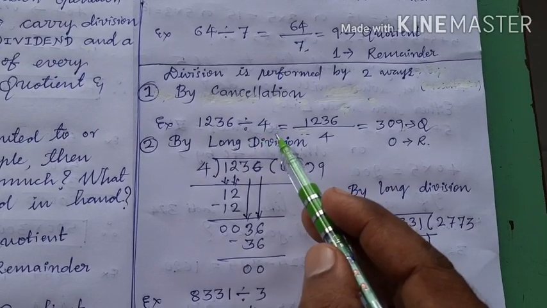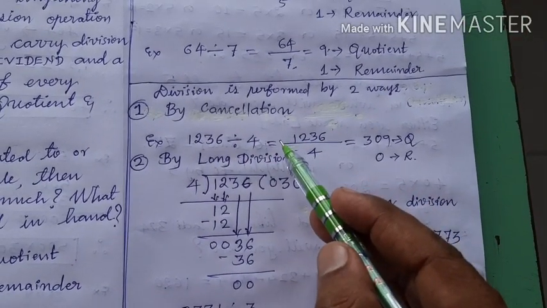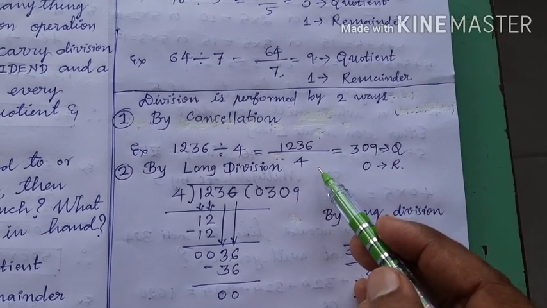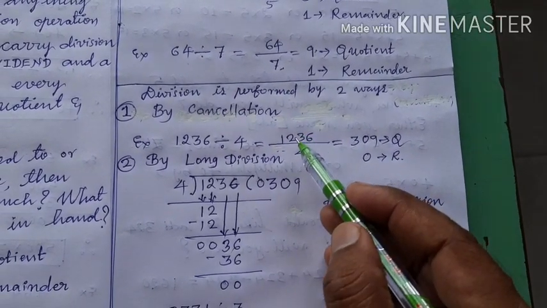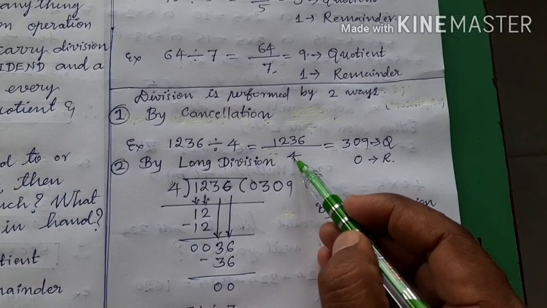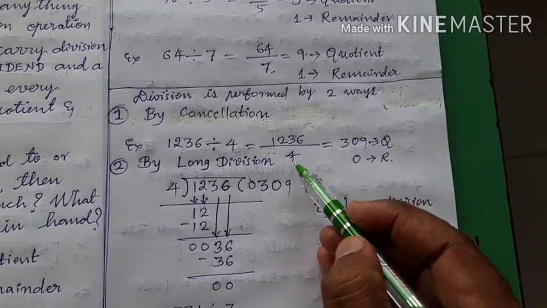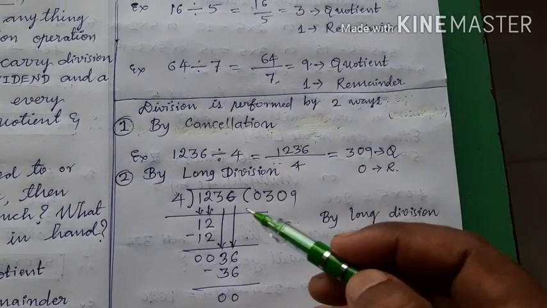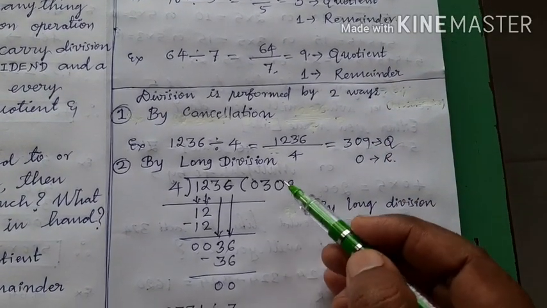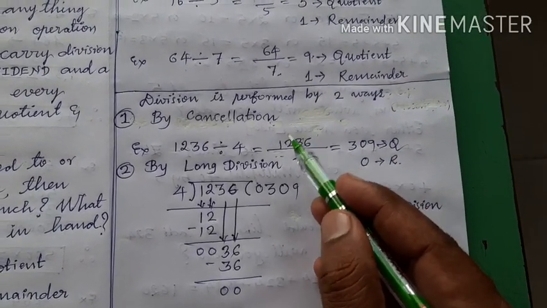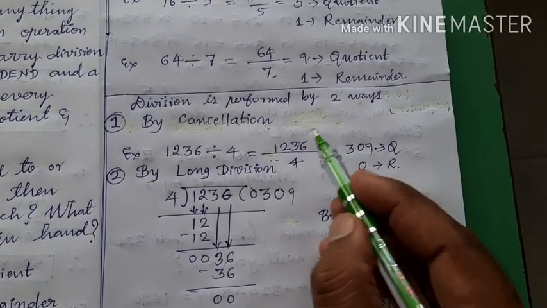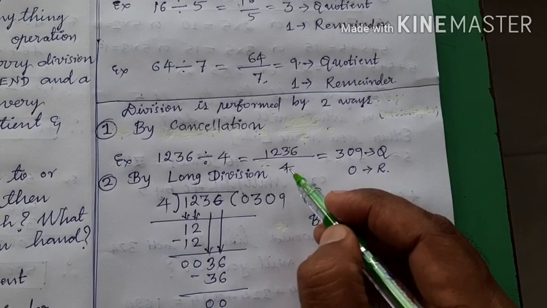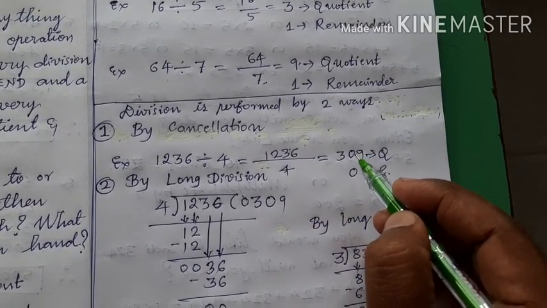1236 divided by 4 is also written as 1236 upon 4. Here, on the dividend and divisor, or the numerator and denominator, both should be divided, or cancelled, by the same number. Okay, here 4 ones are 4, 4 threes are 12. Therefore I write 3 here. Then 3 remains. 3 is less than 4. That's why I put 0 here.